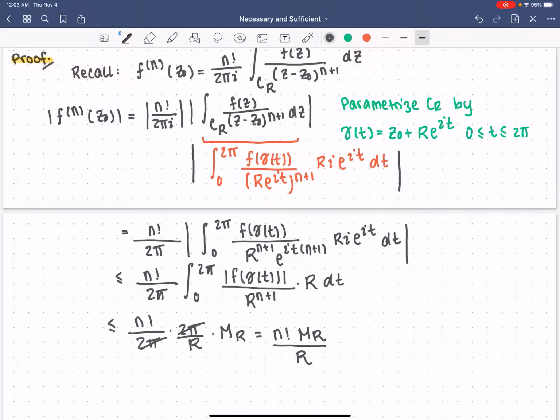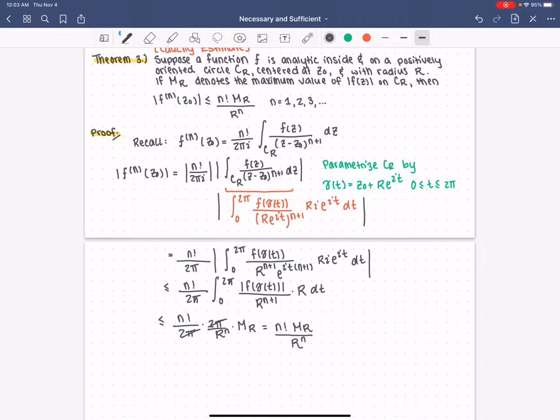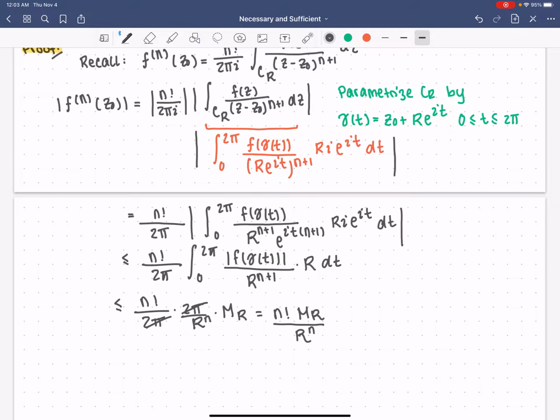Oops, and sorry, there was a mistake here. This is R to the n. And if we recall our original statement, we needed to show that the nth derivative of f at z0 in modulus is bounded above by n factorial Mr over R to the n, and that's exactly what we have shown. So that completes the proof.